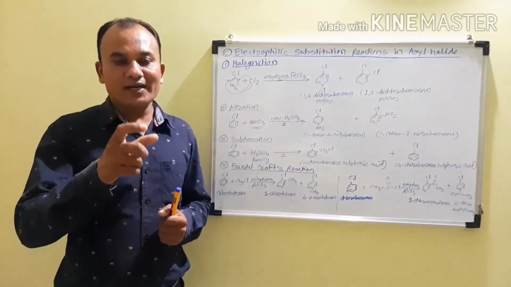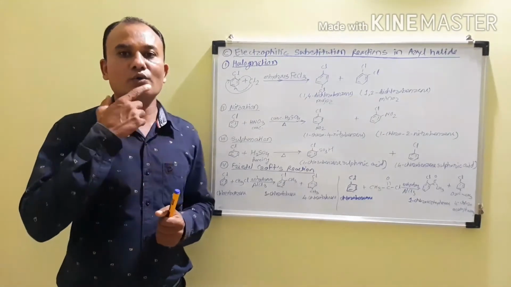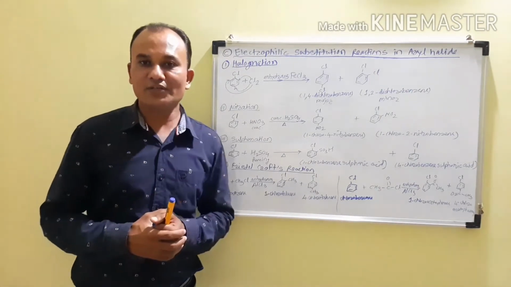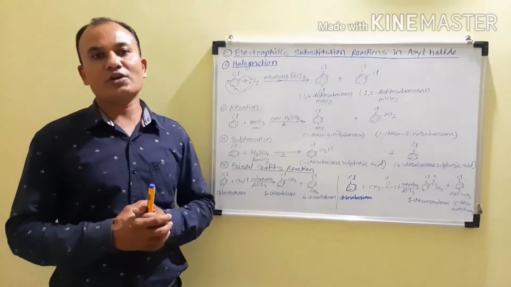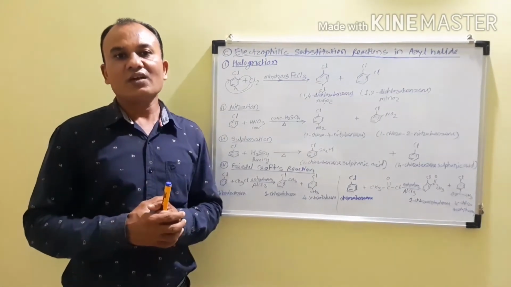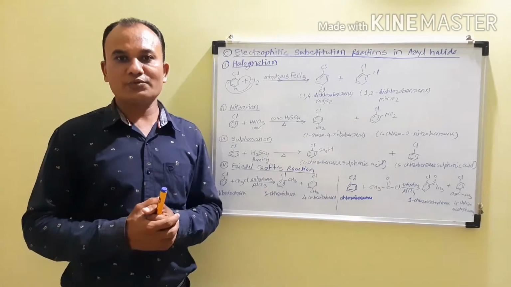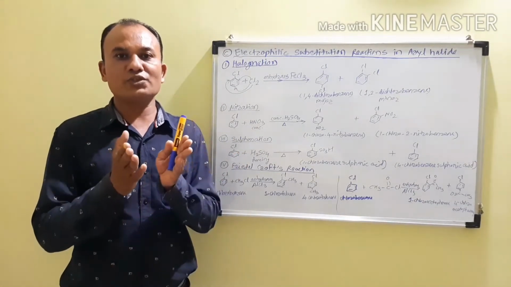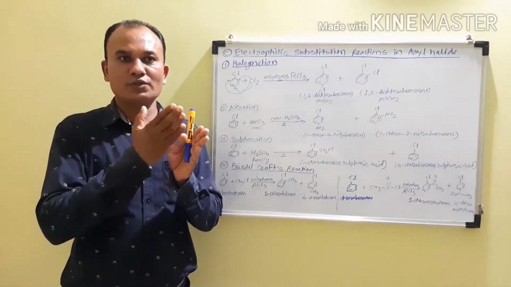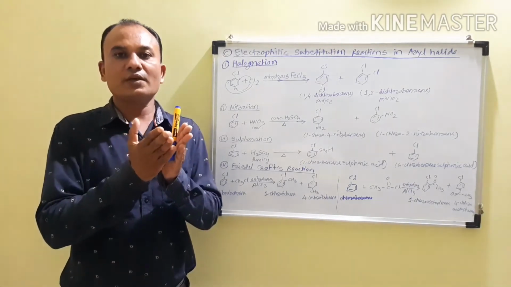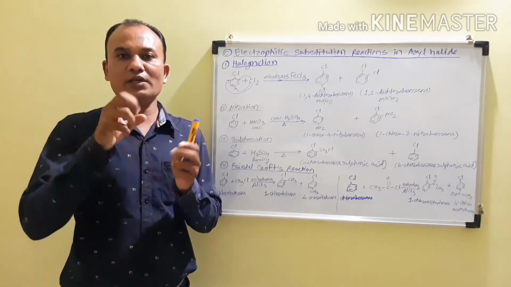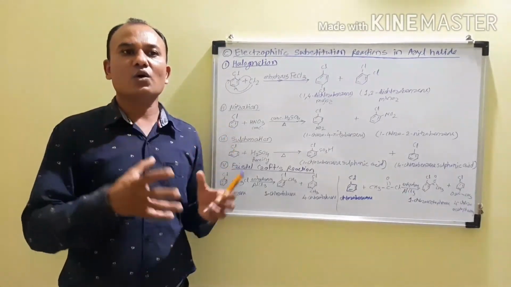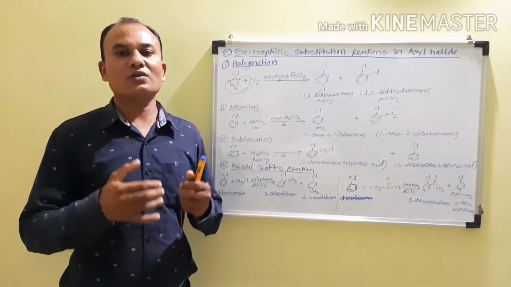Now, when we get these two types of products, the ortho and para substituted products, the para substituted product is the major product as compared to the ortho substituted product. The reason is that when the ortho substituted product is formed, there will be crowding of the groups or atoms, because the ortho position is nearest to the substituent, and therefore there will be crowding, and due to that steric hindrance develops, and the ortho product is somewhat less stable.